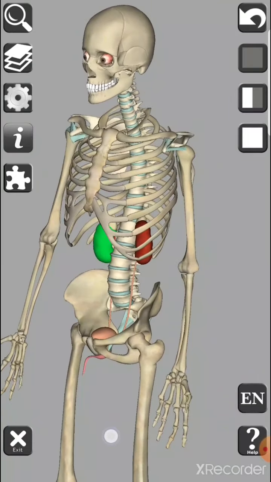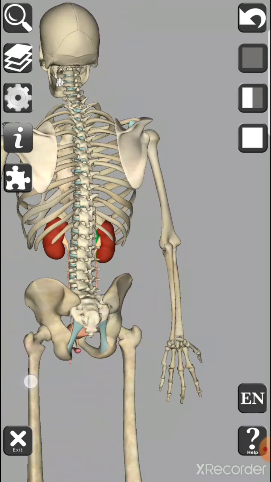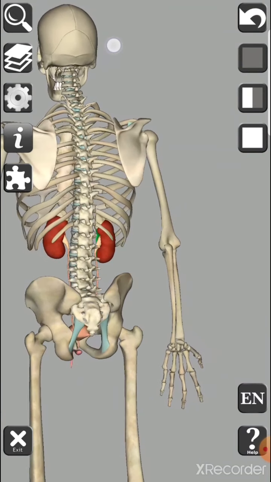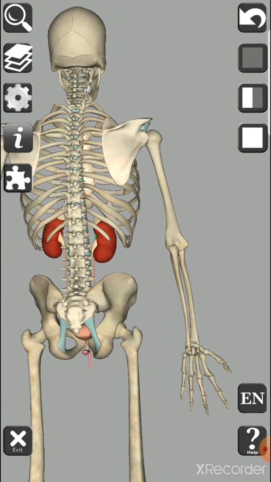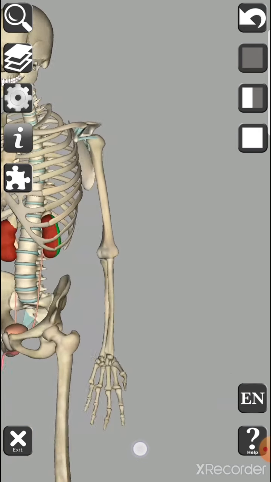They are situated on the lower part of our body, in our abdominal cavity. The two kidneys are the main organs in our excretory system. They remove all the waste products from blood and produce what? Urine.